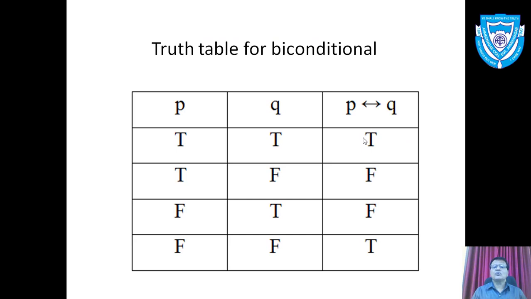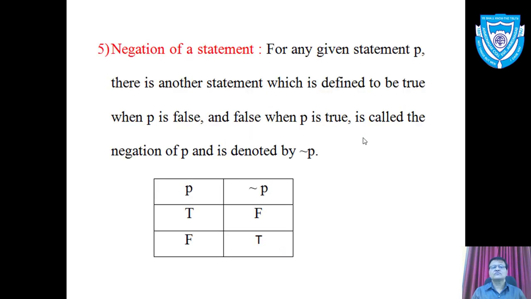This is the truth table for biconditional. I will tell you what is the rule for biconditional to be true. A simple rule is if both components have the same truth value, then biconditional is true. For example, in the first row, both P and Q have the same truth value T, so it is true. In the last row, both P and Q have the same truth value F, therefore it is true. And in the middle two, second and third row, P and Q have opposite truth values, therefore biconditional is false.